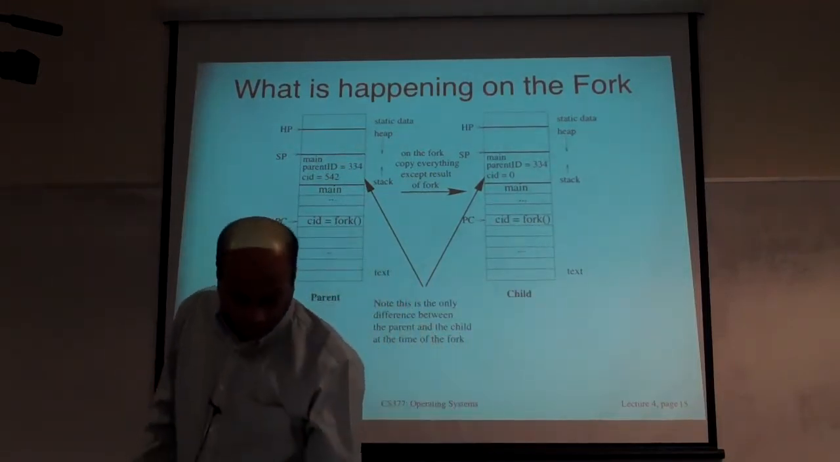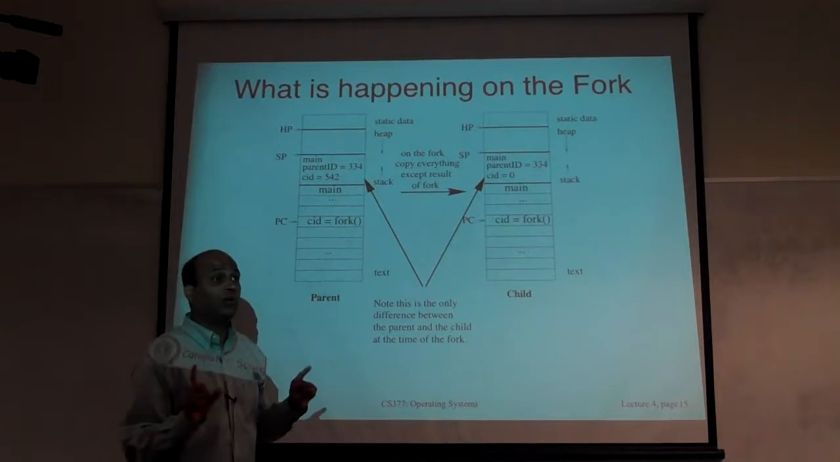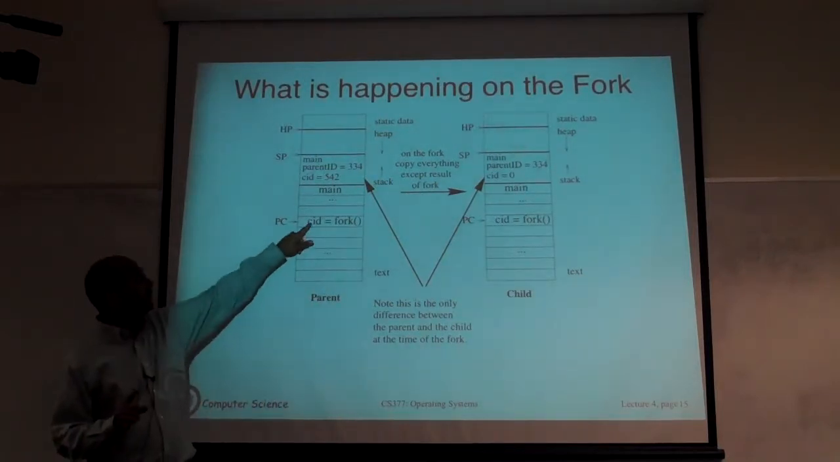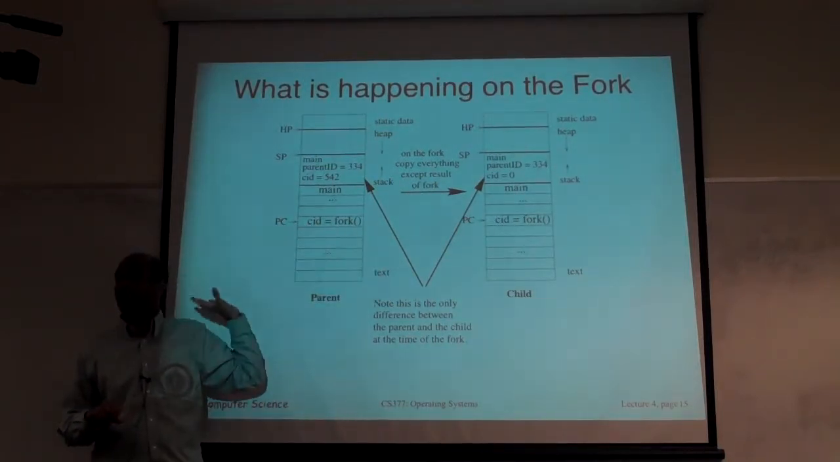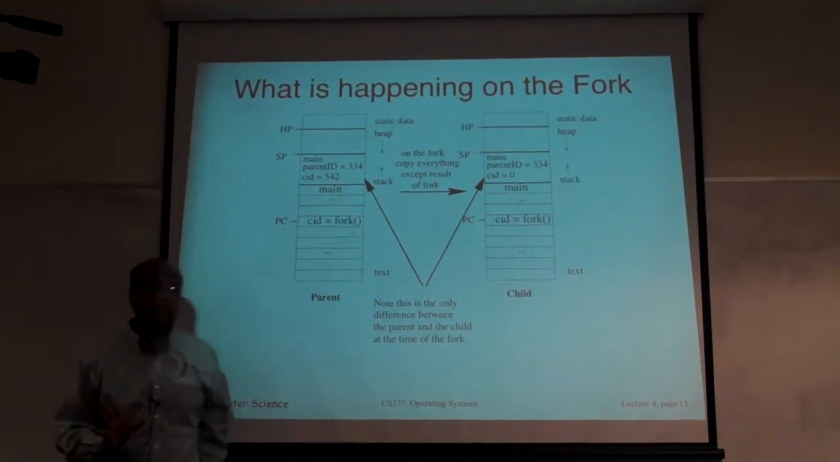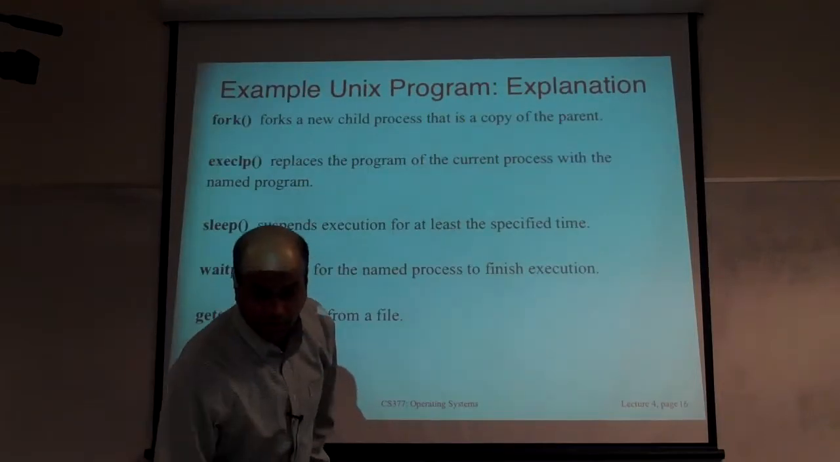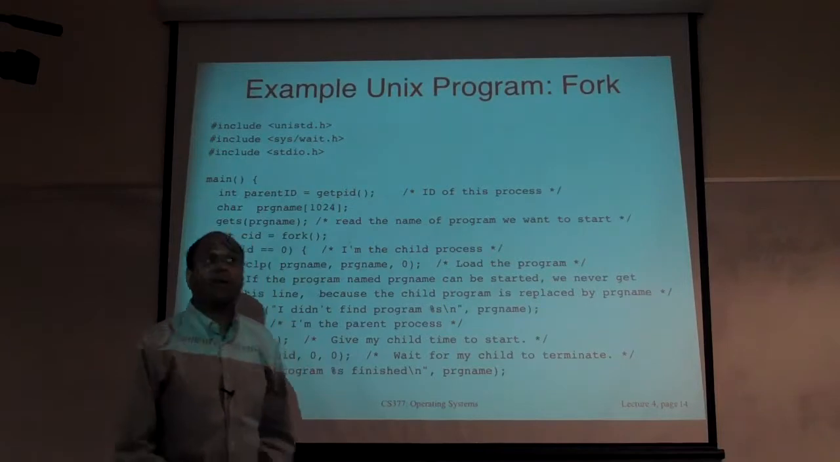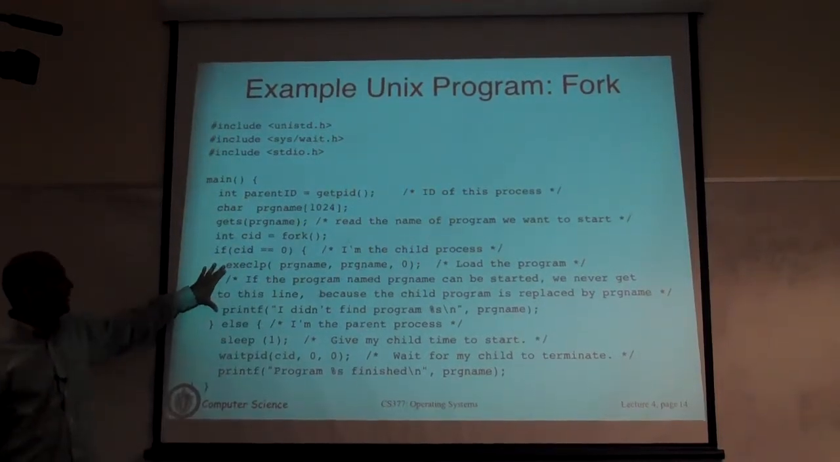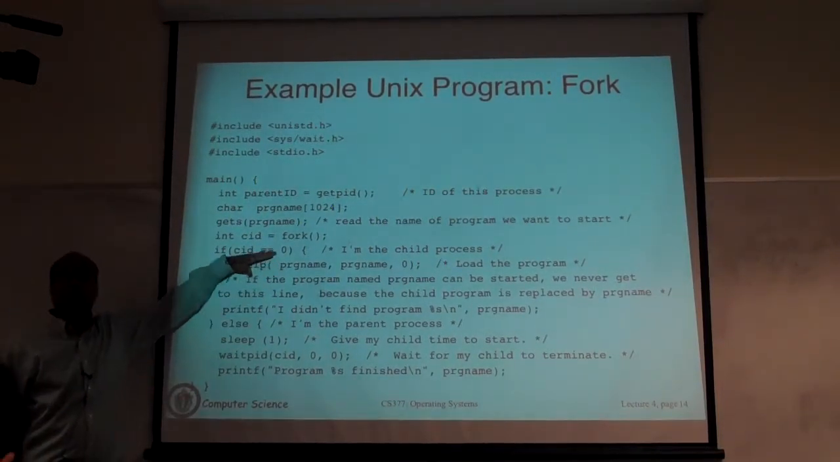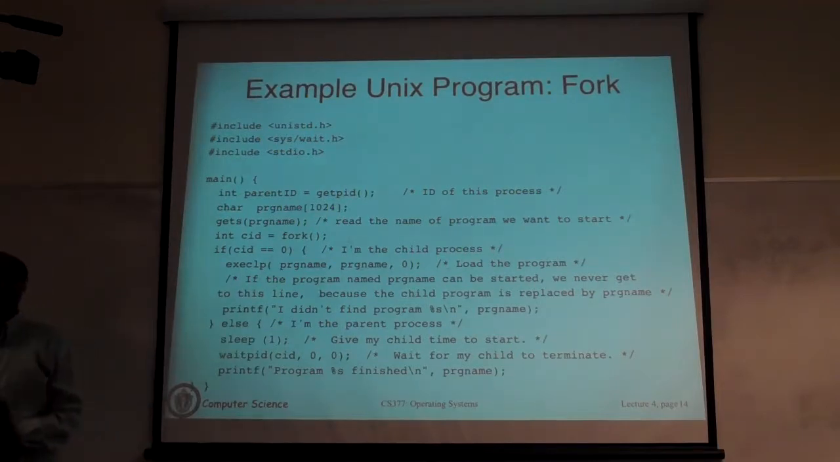Although they are mirror copies, there is one important difference. The value of this variable is different in the parent and the child, so that we can do different things. Then you will use your if statement to do different things. The child will execute this because this condition is only true in the child. The parent will execute this.